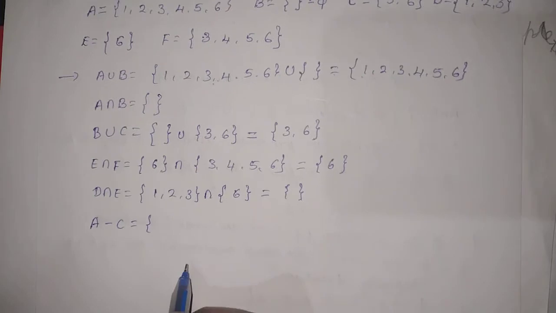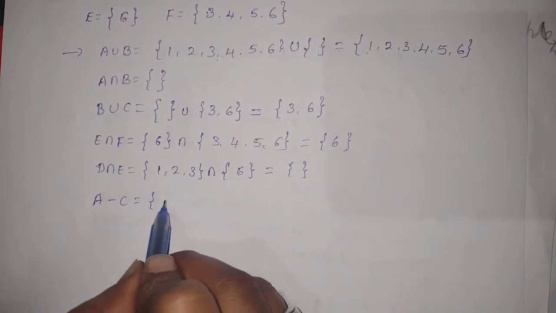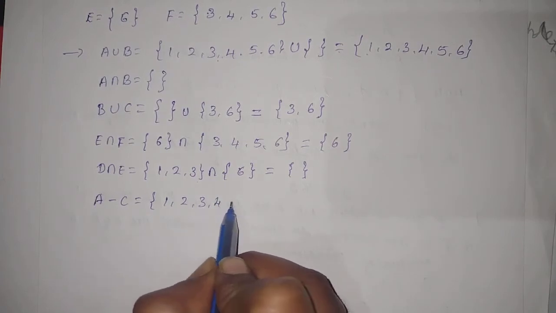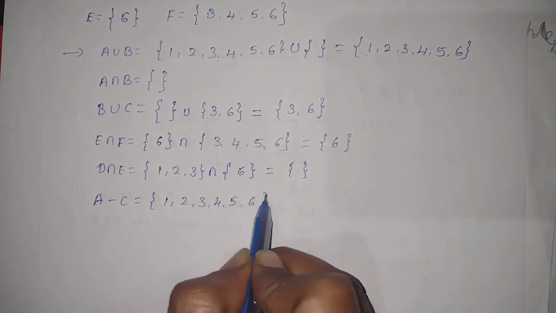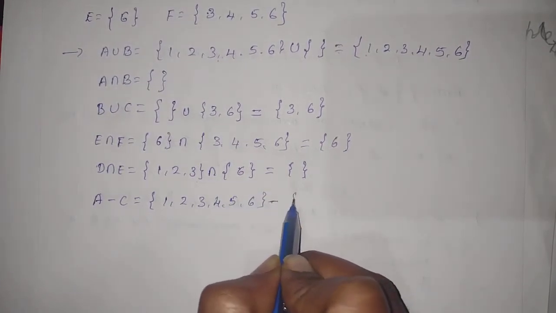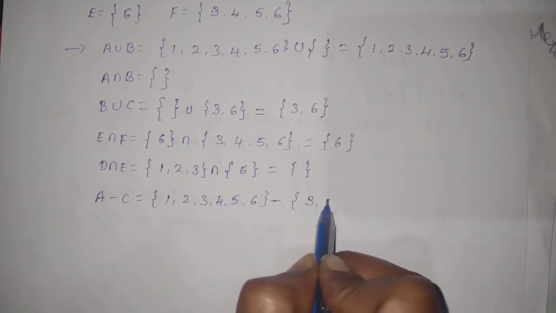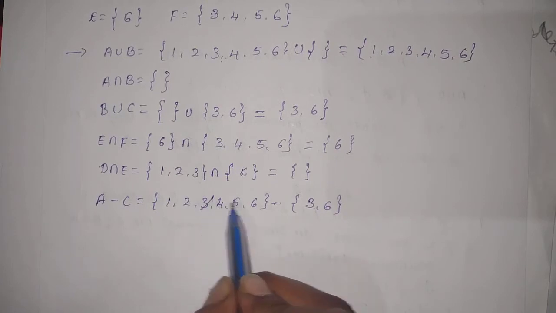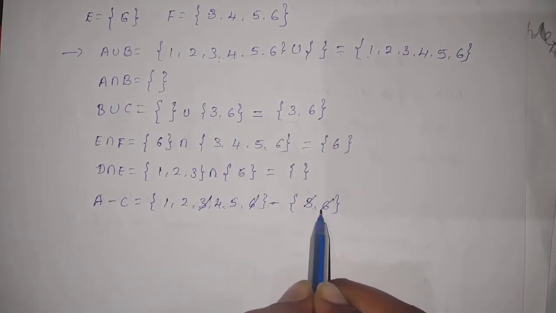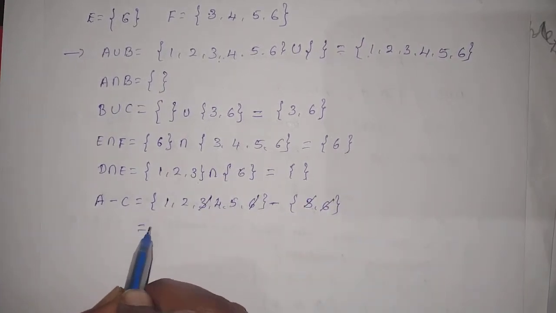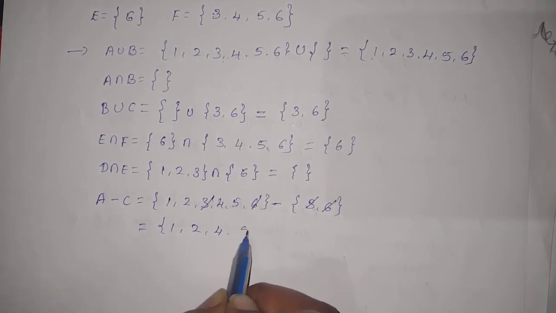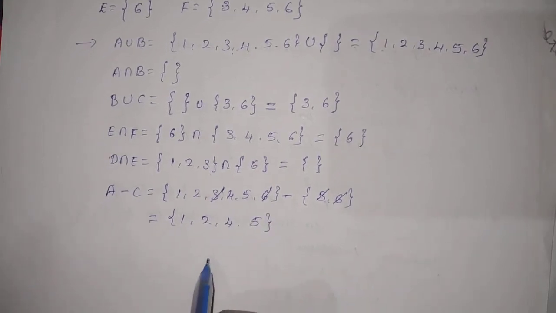A minus C. So first write down the A event like 1, 2, 3, 4, 5 and 6. Minus C means 3 and 6. So cancelling 3 and 6, cancel the common elements. In the remaining elements write like 1, 2, 4, 5. This is called A minus C.